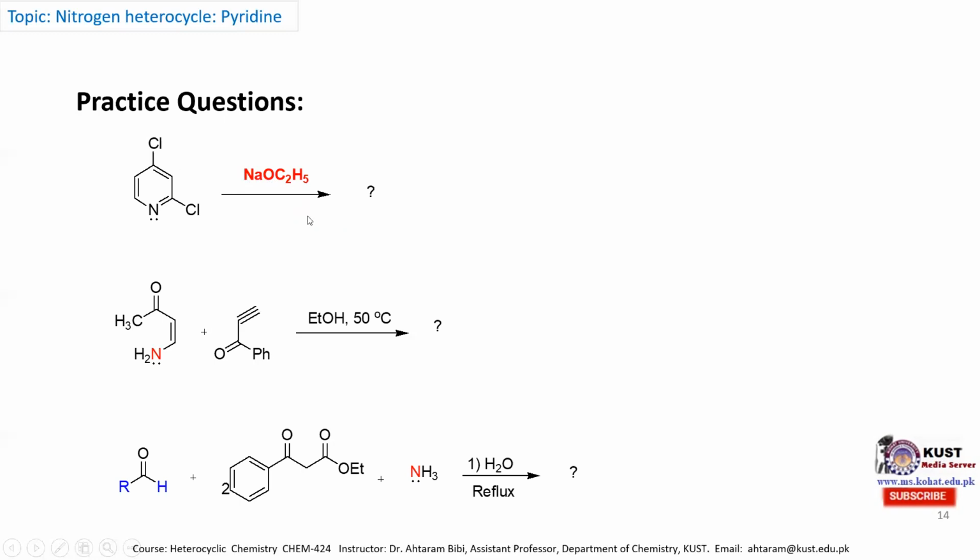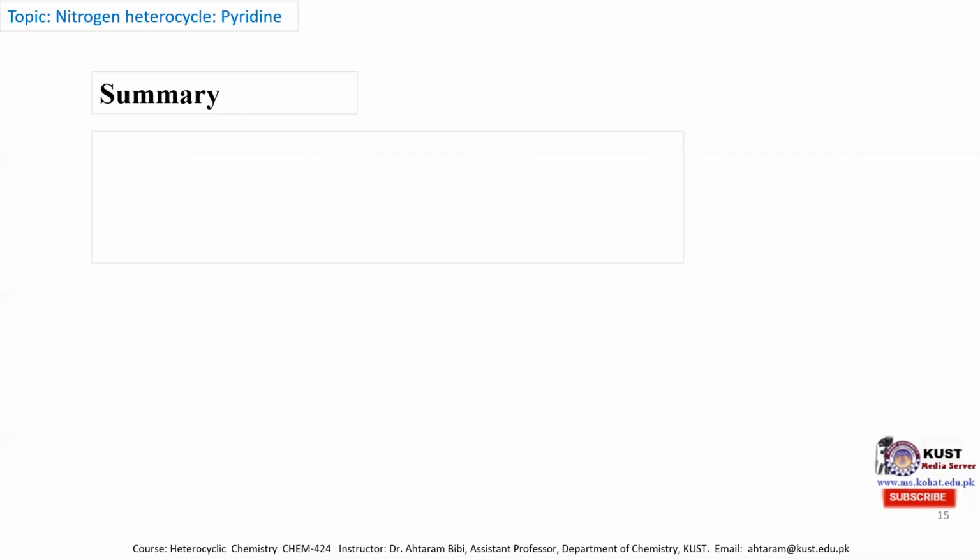Also mention the name of this reaction because it is a well-known organic reaction. Similarly, you can do it for these other two reactions: give the products of these reactions, and also mention the names of these reactions.